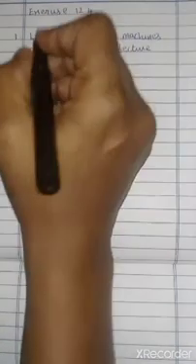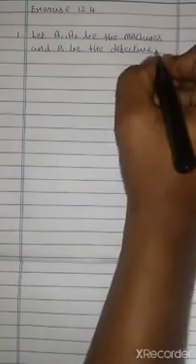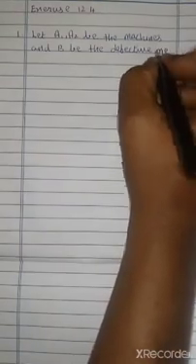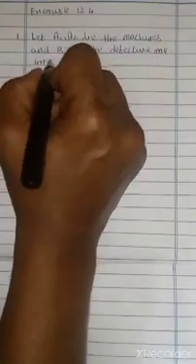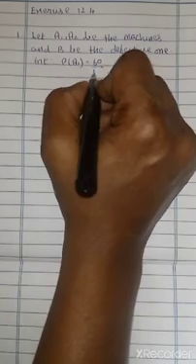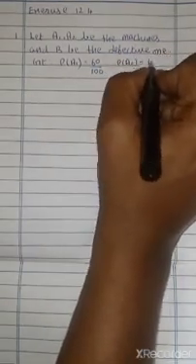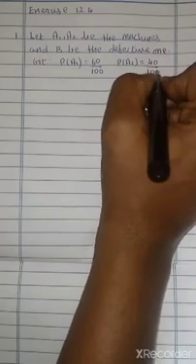Here we can take A1, A2 as the machines and B as the defective one. It is given that P of A1 is 60%, so 60 by 100, and P of A2 is 40%, so 40 by 100.